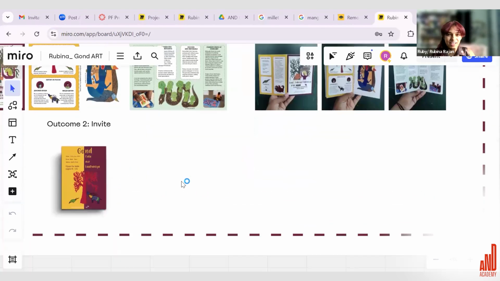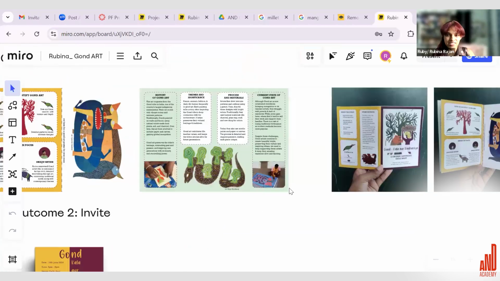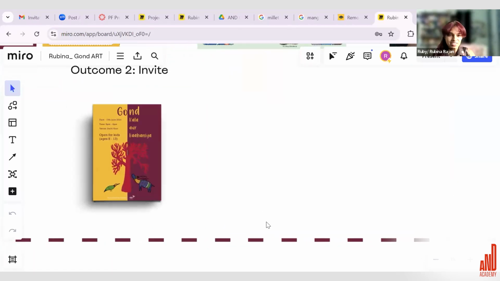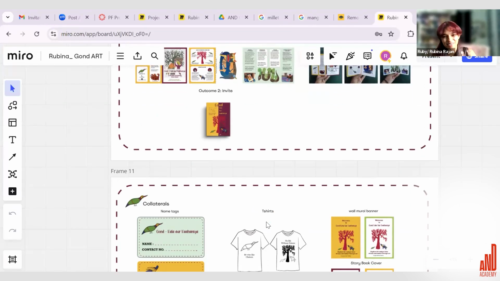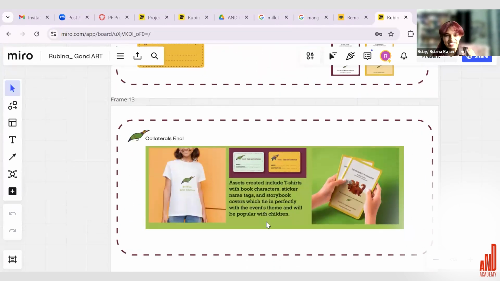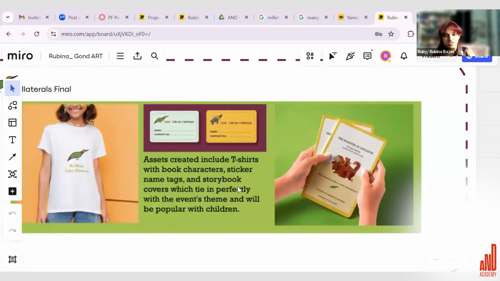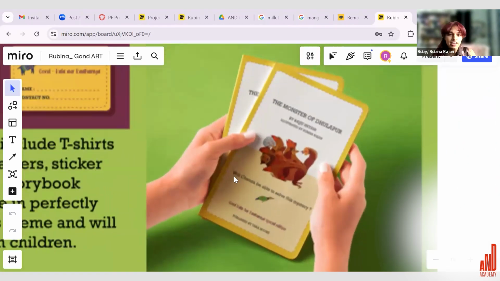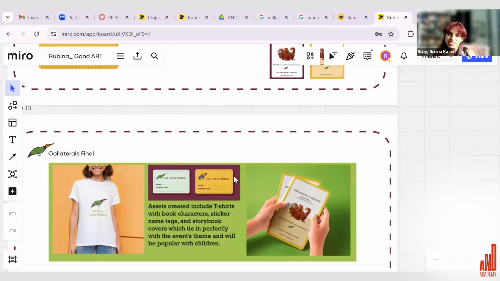So this was my final brochure. These are the three spreads. I got a mock-up printed and it was really interesting to see it, to hold it in my hands. And so yeah, these are the collaterals that we did. Kids could get these t-shirts or a storybook and some name tags that will go along with it.